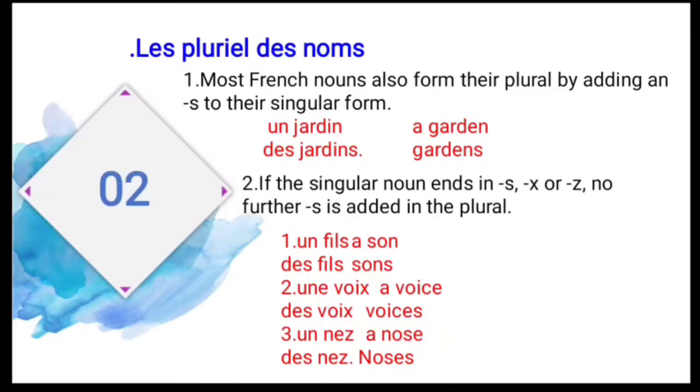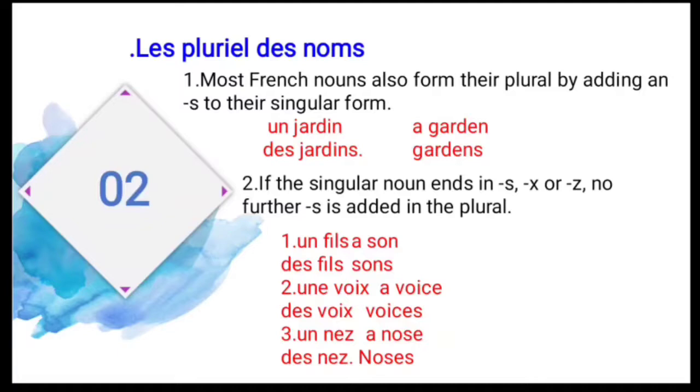Let us move to the second content, les pluriels des noms, that is plural nouns. So how do we form plural nouns in French? Here some set of rules are there that you have to follow when you are changing into the plural noun. So first one is most of the French nouns form their plural by adding s to the singular form. In general we have to add s, that is the first form.